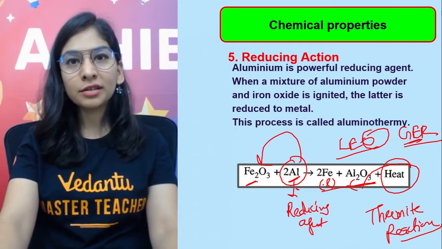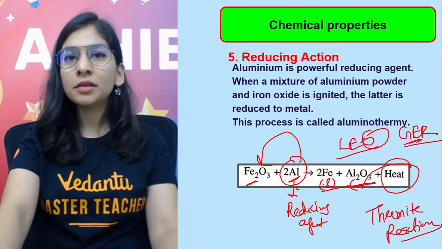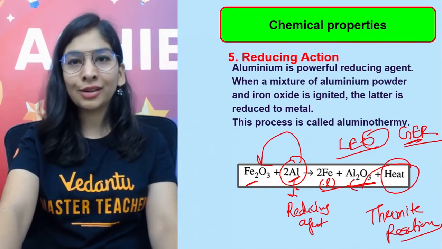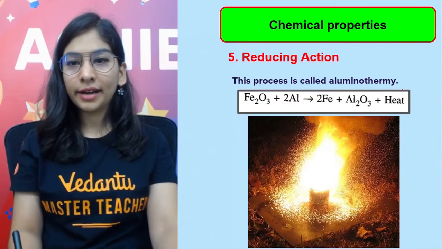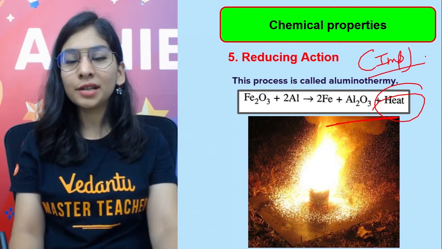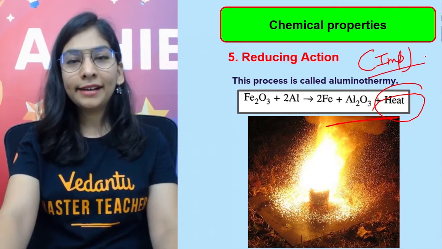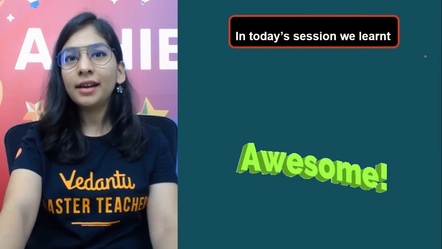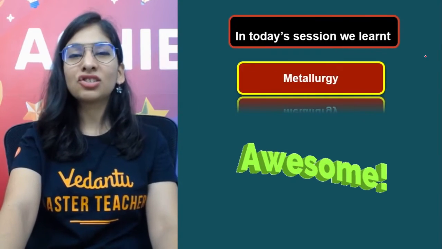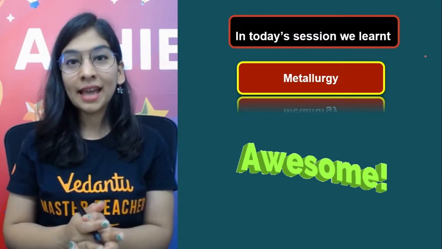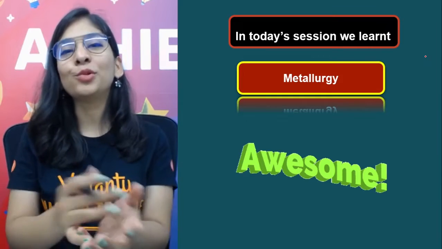You got this point also? As I told you, this is important, but the most important part is my process called the Hall-Heroult process. Okay, so this reaction is aluminothermy. Important, important. Now this is the time to say that we learned the total metallurgy chapter, that is a part of your syllabus and can come in the exam.